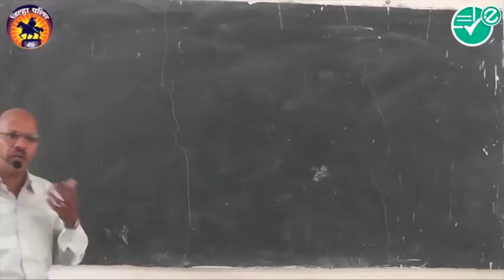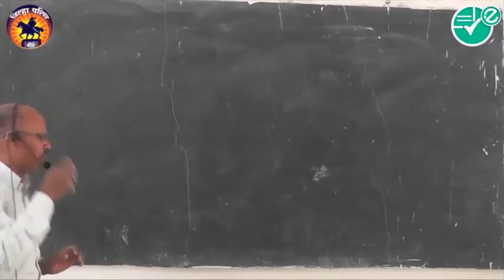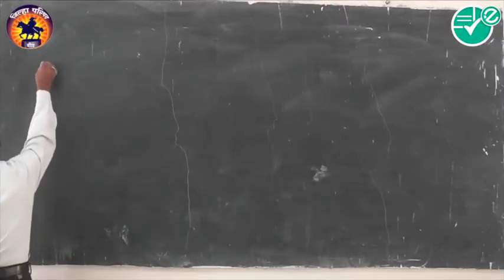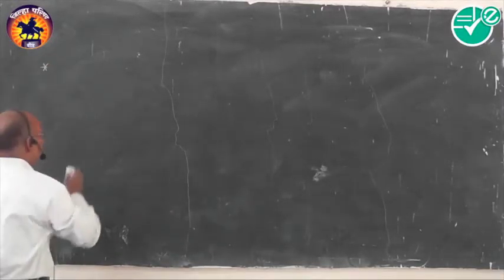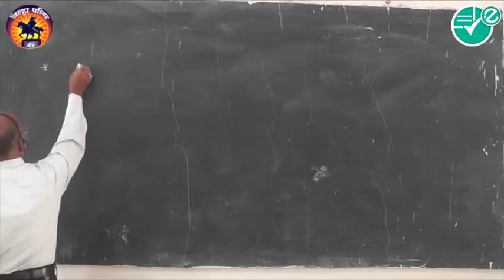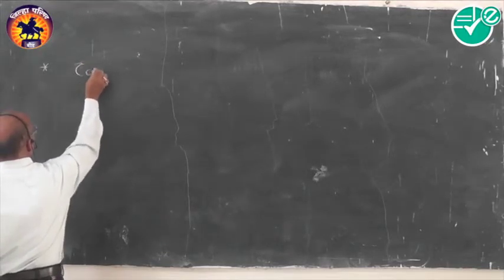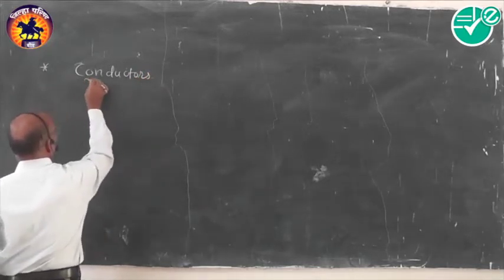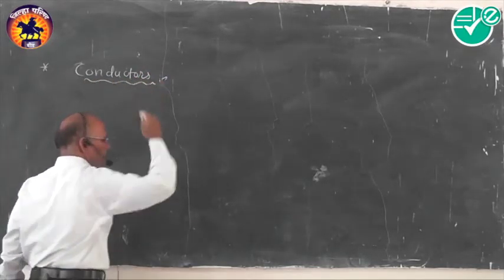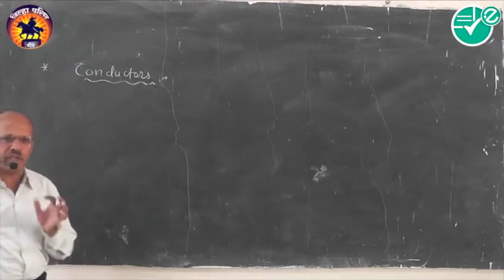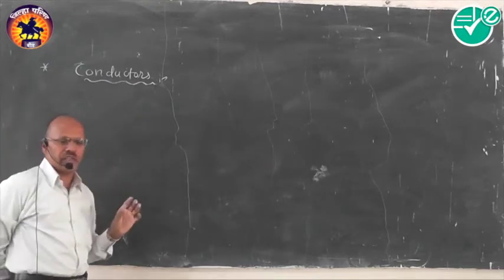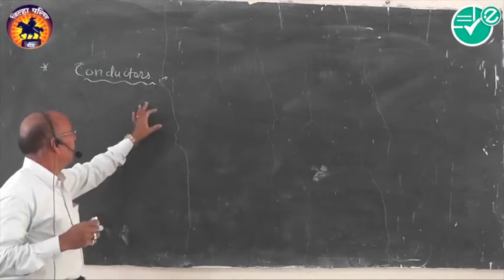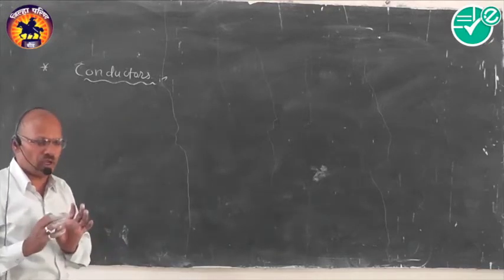केमिस्ट्री से रिलेटेड कुछ टर्म्स डिस्कस कर रहे हैं वन बाय वन। स्टार्टिंग फर्स्ट, we just define here the term: what is the exact meaning of conductors? कंडक्टर्स क्या होते हैं? What is the exact meaning of conductors? Now in this particular case, at first we'll have the specific definition.